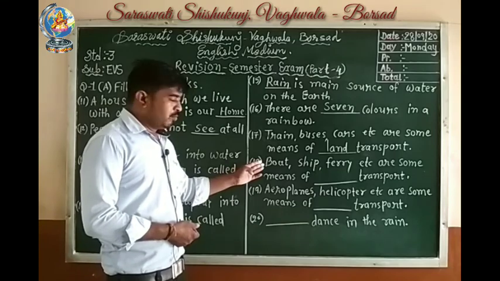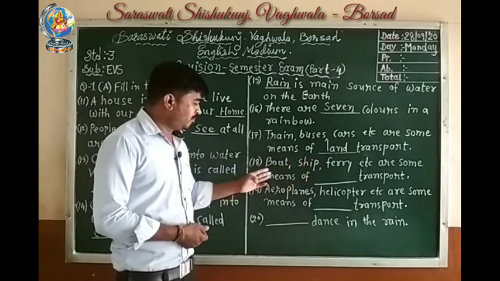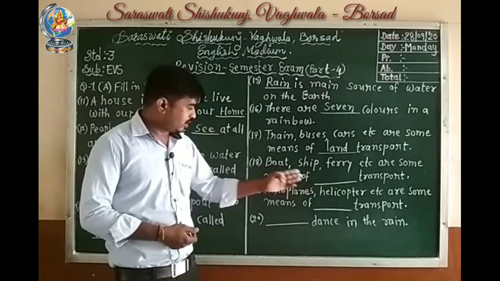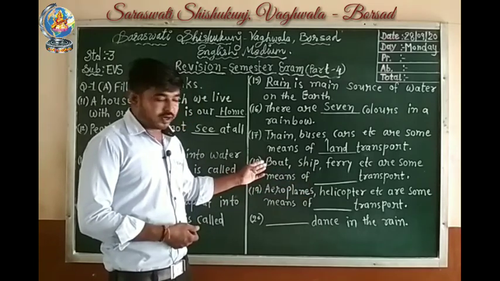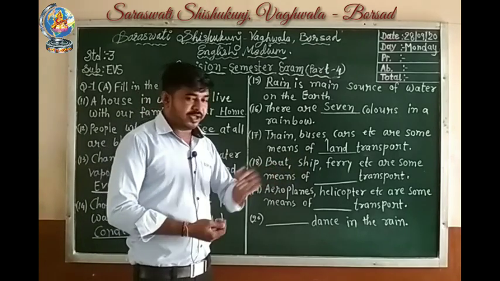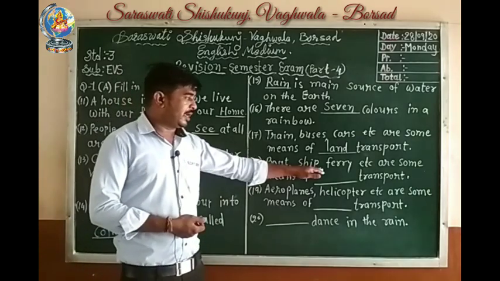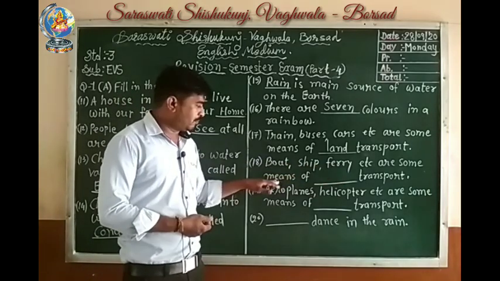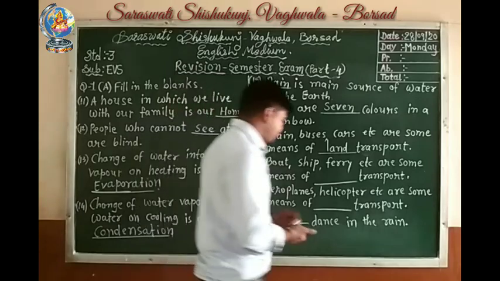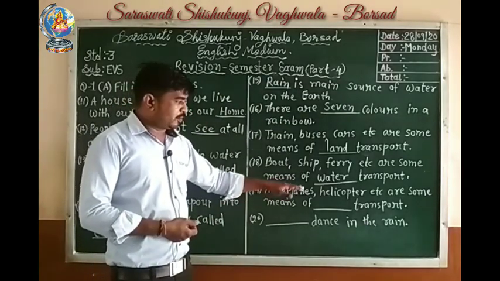18 number, boat, ship, ferry, etc. are some means of blank transport. Boat can run on water, ship runs on water, ferry also runs on water. So we can say that boat, ship, ferry, etc. are some examples of water transport. 19 number, aeroplane, helicopter, etc. are some means of blank transport.